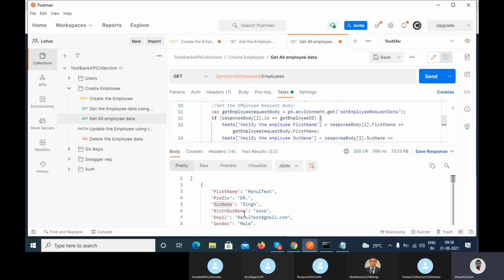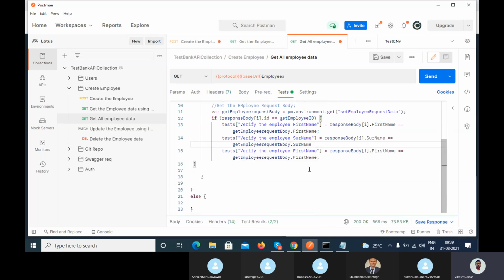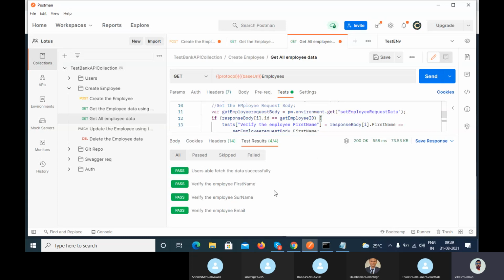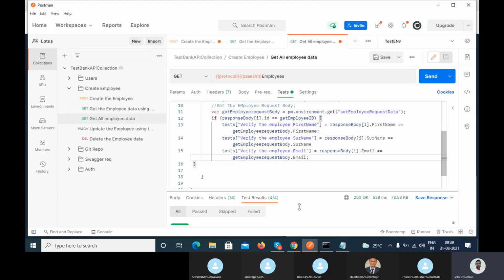And again, let's suppose email ID, copy the email ID, pass here, copy paste here also, and run. You can see it here. Verify the employee first name, verify the surname, verify the email ID.